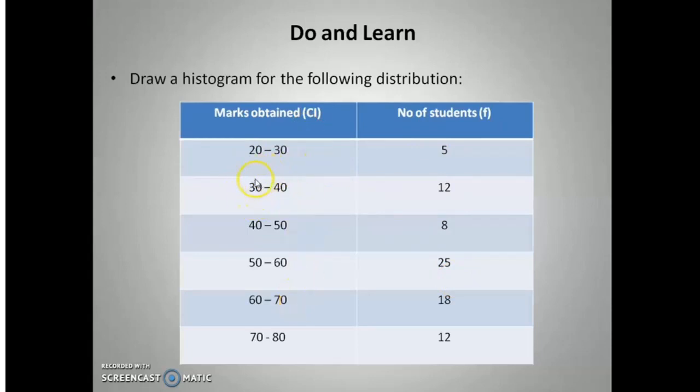Students who received marks between 30 to 40 are 12 in number. Students who received marks between 40 to 50 are 8 in number, and so on and so forth. So you have to draw a histogram for this problem.